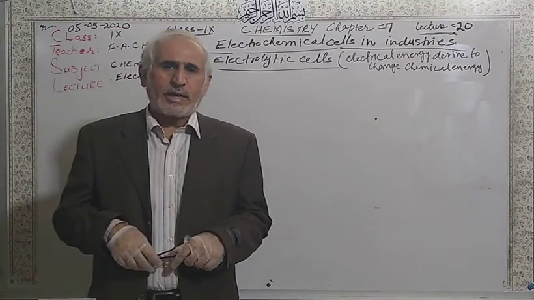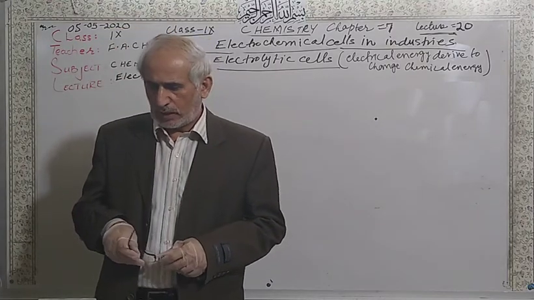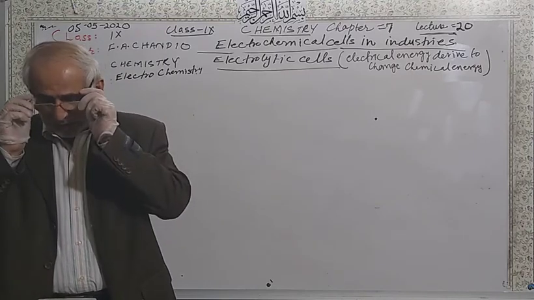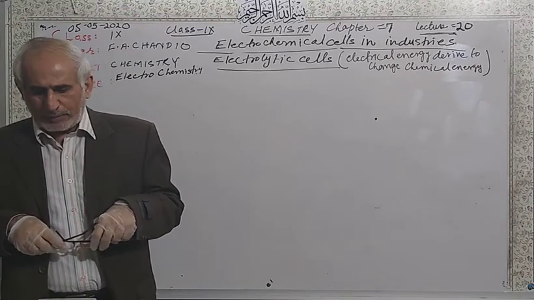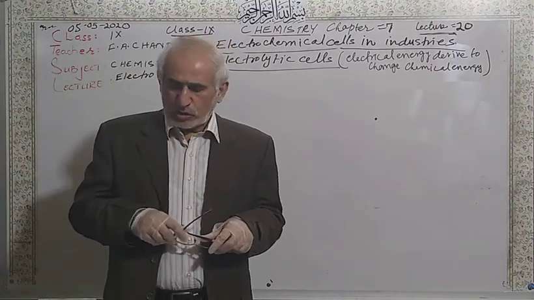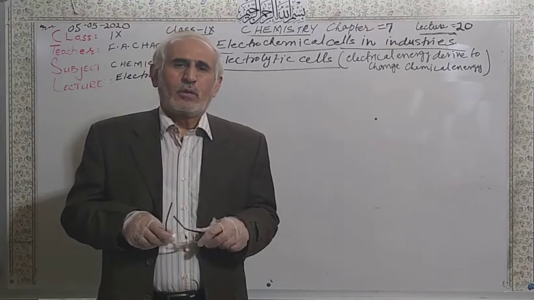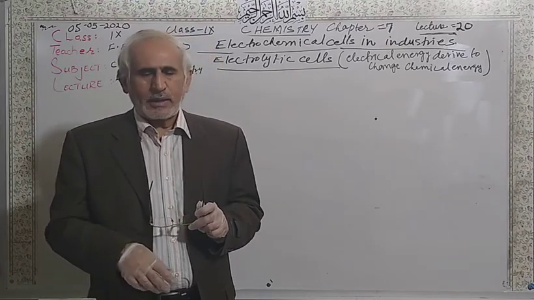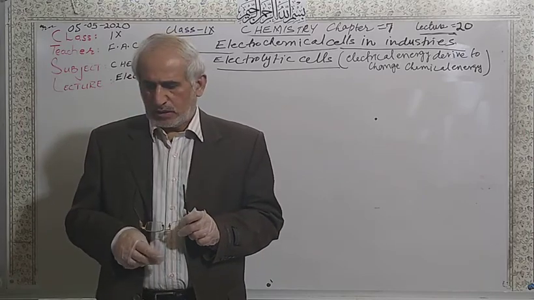Then manufacture of sodium hydroxide, caustic soda, and also electrolytic refining of copper and electroplating. So these are the four topics we will cover in different lectures.